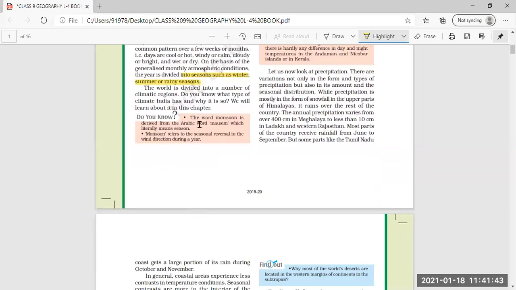You can mark this: the word monsoon is derived from the Arabic word mausim, which literally means season. Monsoon refers to the seasonal reversal in wind direction during the year. So the change in the wind direction during a year is called monsoon.